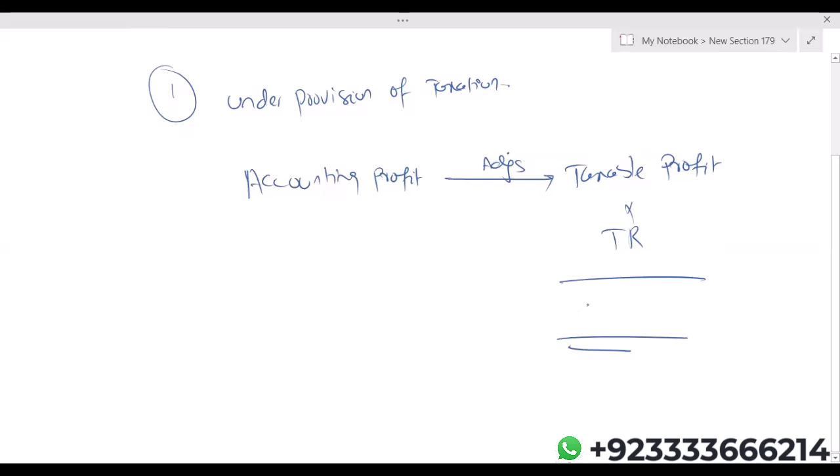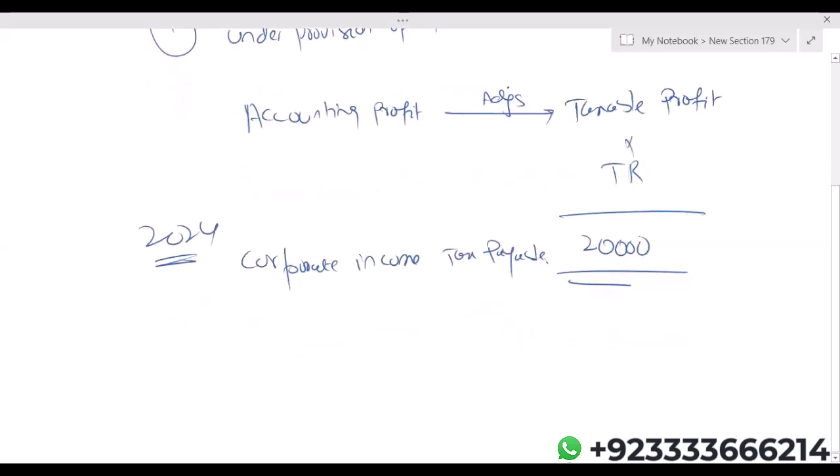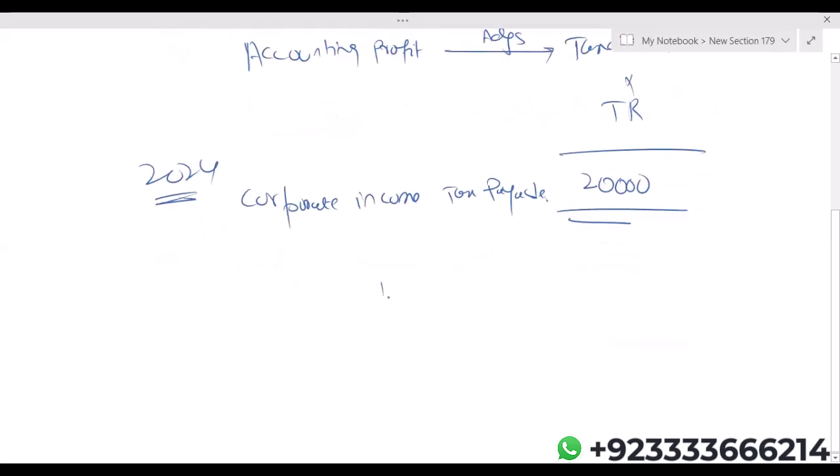I'm just assuming it is $20,000. This is your corporate income tax payable. Let's say in 2024, the current tax payable is 20,000. Debit and credit.